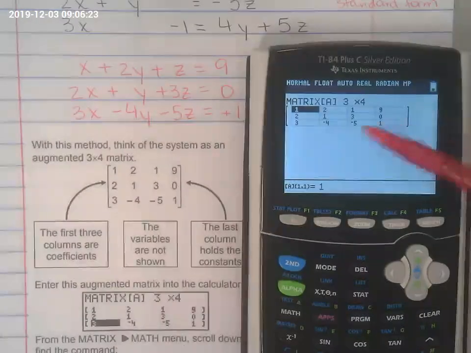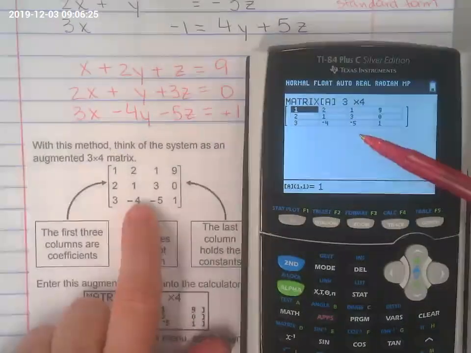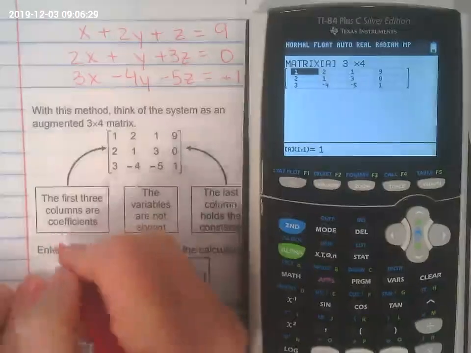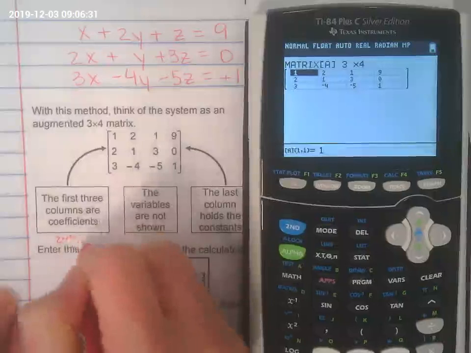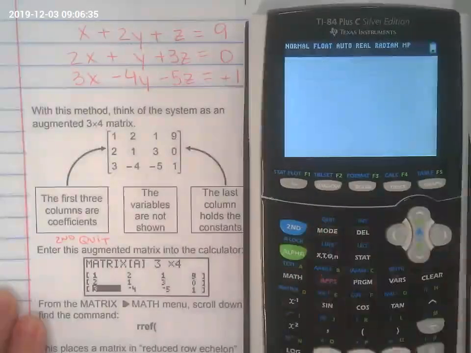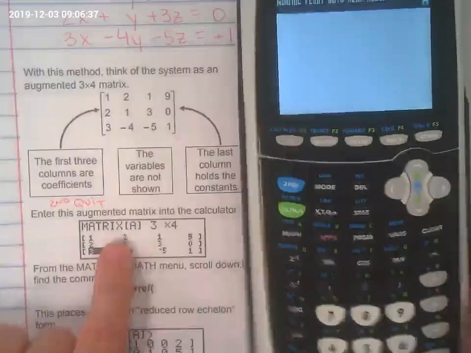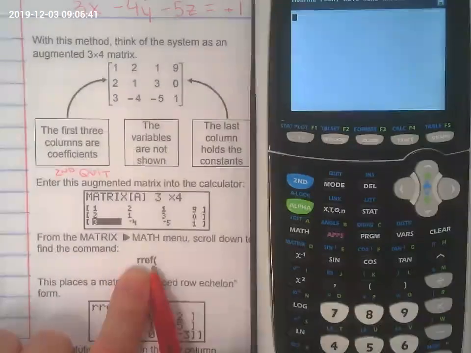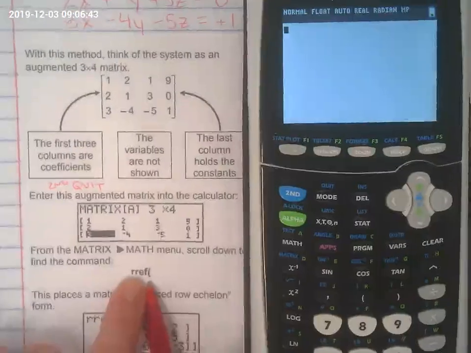Now that I have that data uploaded on matrix 1, I need to get out of there by doing second quit. So I can get out of the screen, go back to the main screen, and then it's going to calculate that for me.